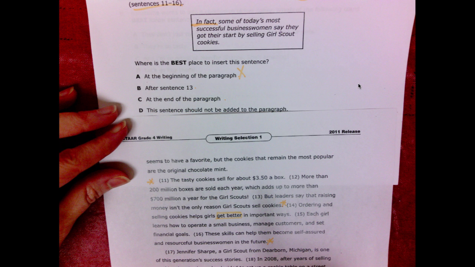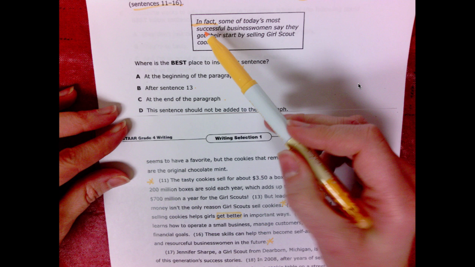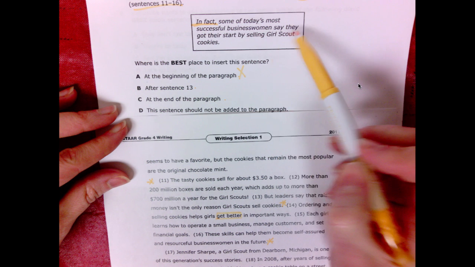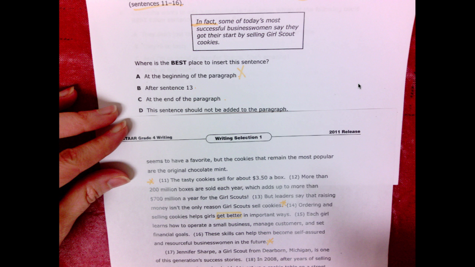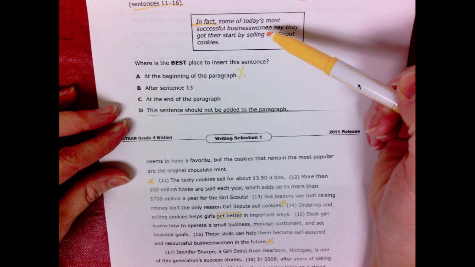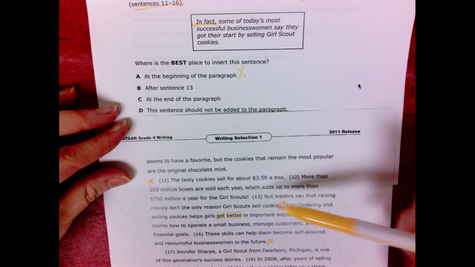Let's try it after sentence 13. But leaders say that raising money isn't the only reason Girl Scouts sell cookies. In fact, some of today's most successful businesswomen say they got their start by selling Girl Scout cookies. Ordering and selling cookies helps girls get better in important ways. Okay, so does this one make sense in between sentence 13 and 14?